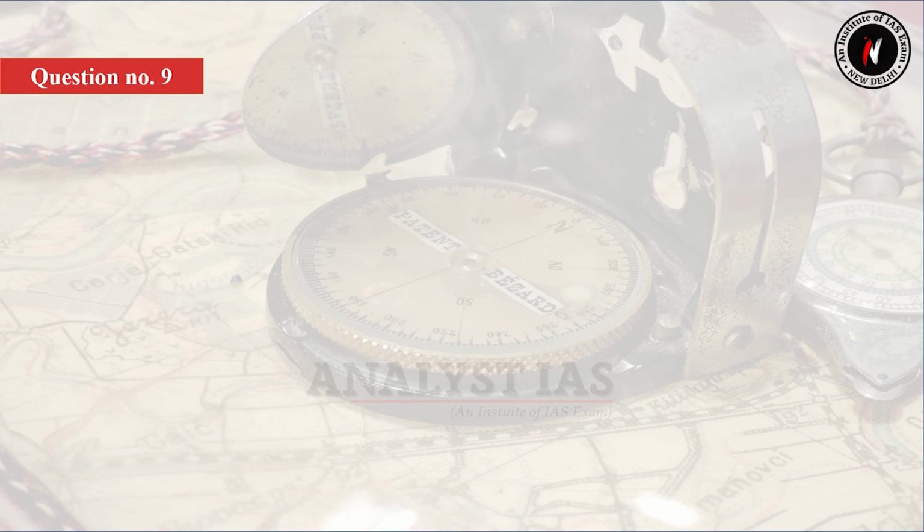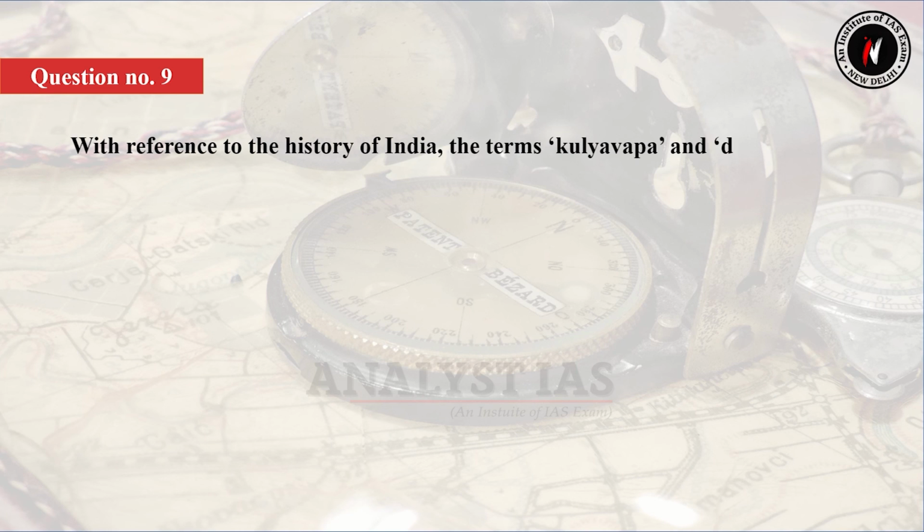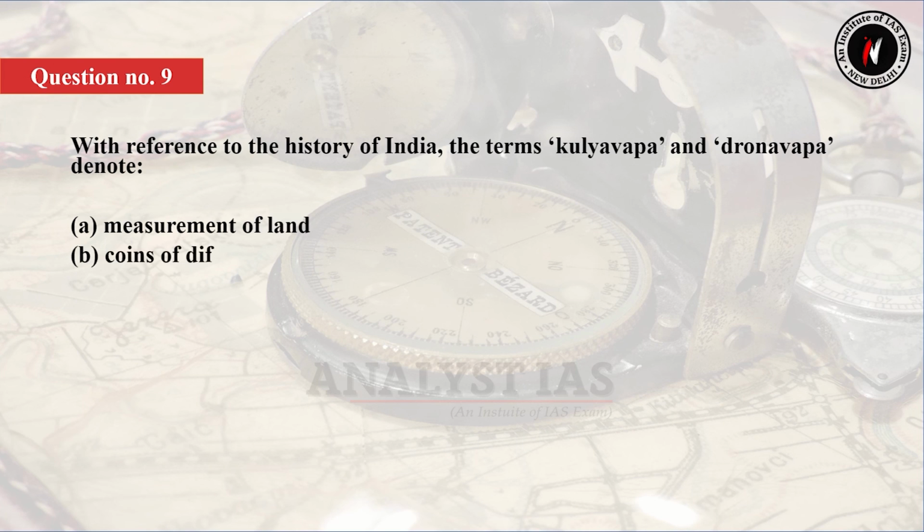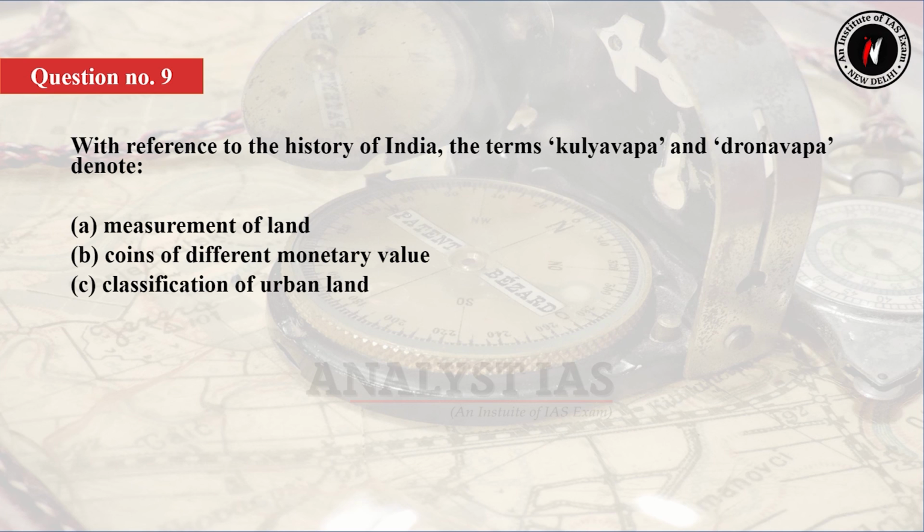So question number 9 is, with reference to the history of India, the terms Kulyavapa and Dronavapa denote option A, measurement of land, option B, coins of different monetary value, option C, classification of urban land, option D, religious rituals.